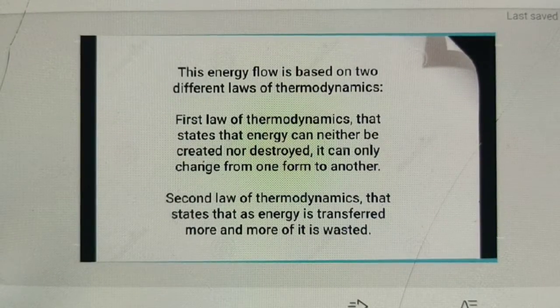And energy flow in an ecosystem is determined by two basic laws of thermodynamics. One is the first law of thermodynamics, and the next is the second law of thermodynamics. First law of thermodynamics states that energy is neither created nor destroyed but can be transferred from one component to another or transferred from one state to another. On the other hand, second law of thermodynamics states that as energy is transferred, more and more of it is wasted.